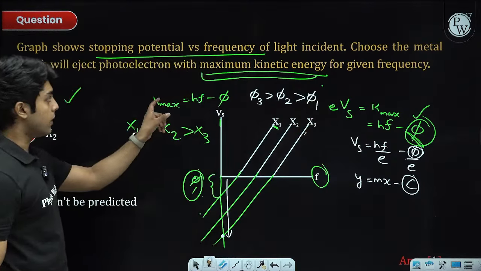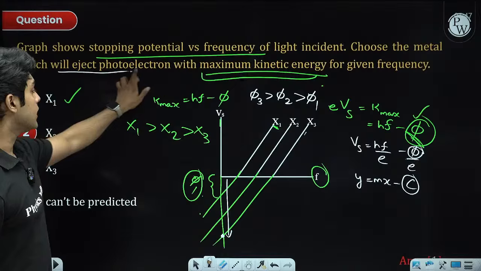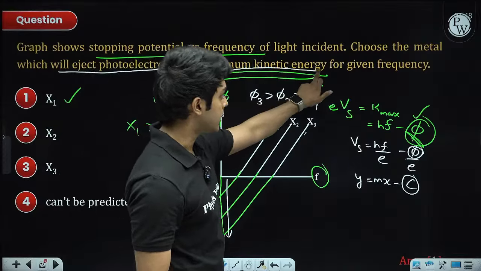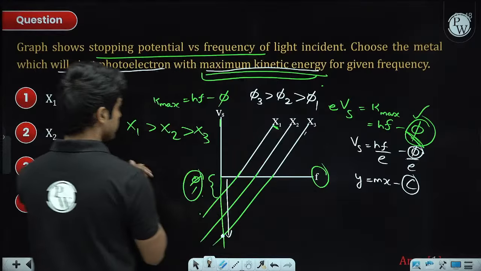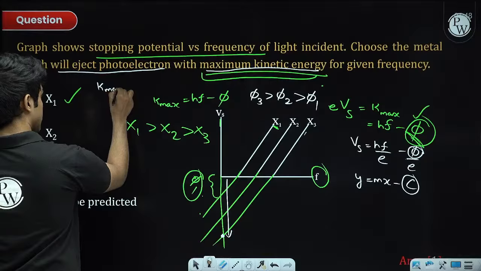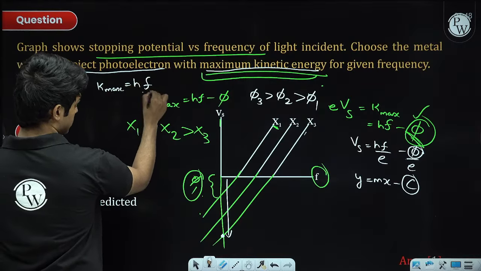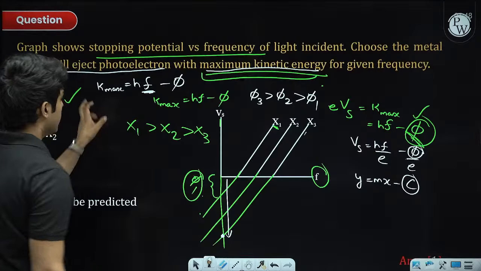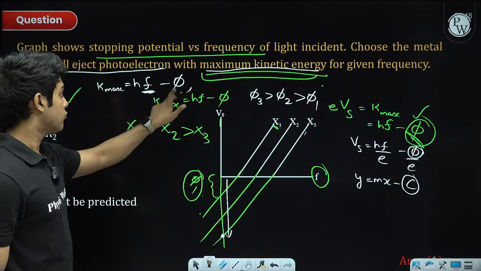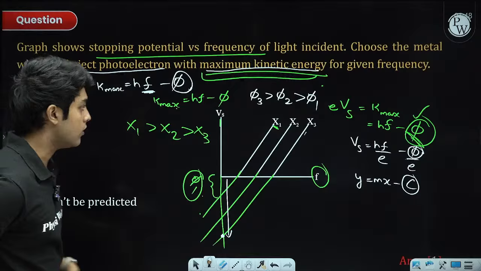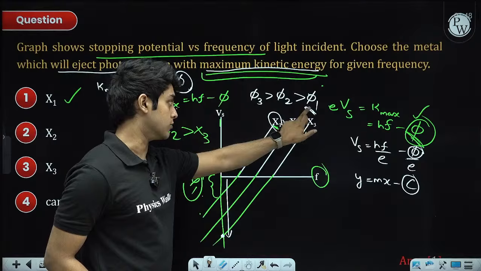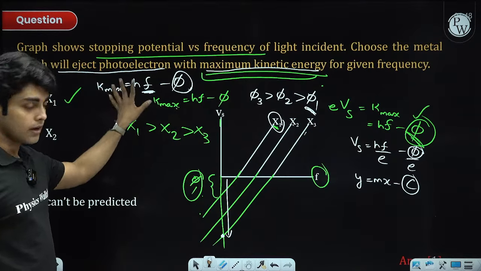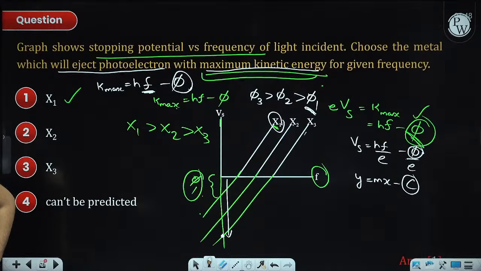Now in the last part, they are asking which will eject photoelectron with maximum kinetic energy for some fixed frequency. That has nothing to do with this graph. So that max kinetic energy is h times constant frequency minus the work function. Now this will be maximum for the smallest work function. And x1 has the smallest work function, which means that will give us the maximum kinetic energy for electrons.